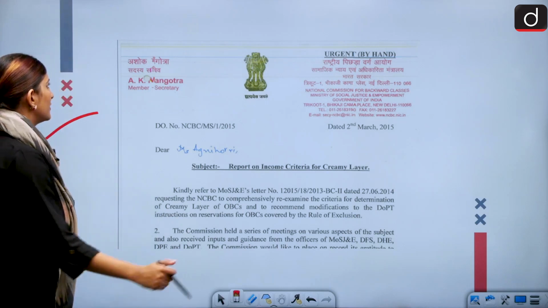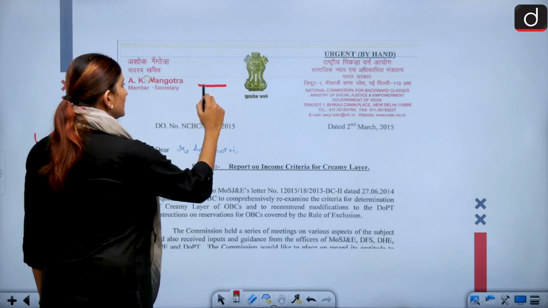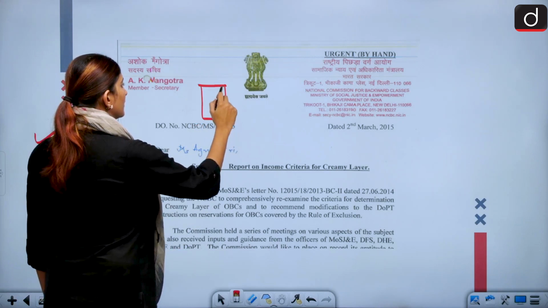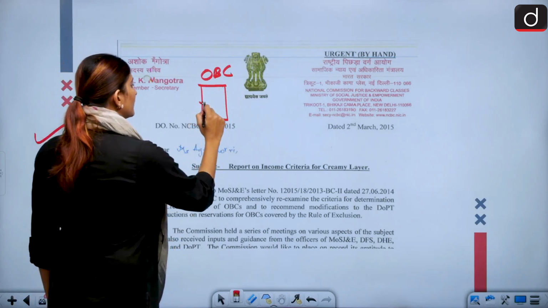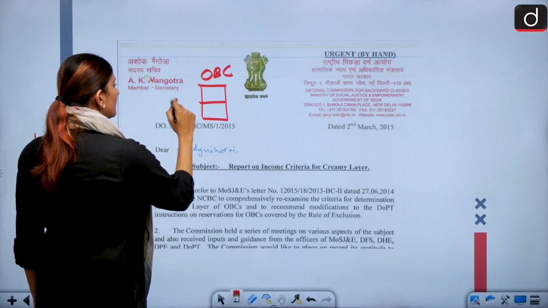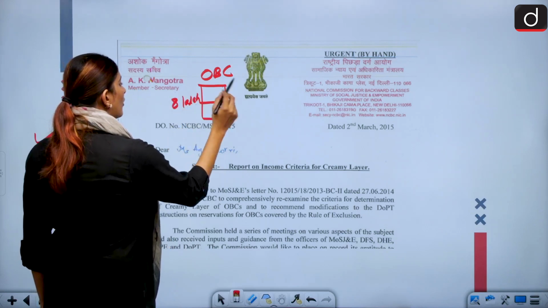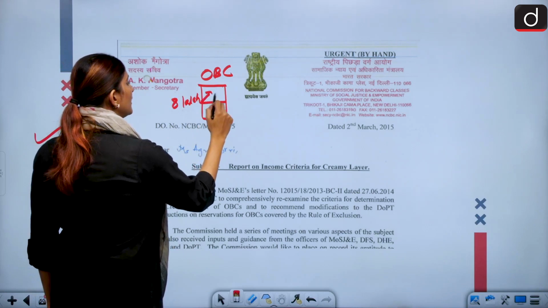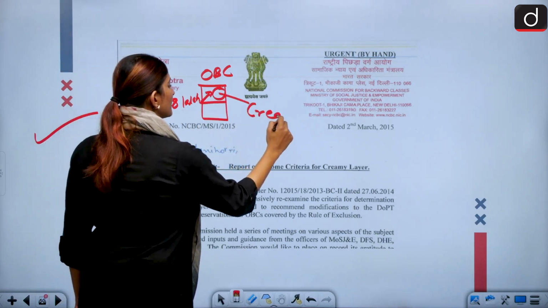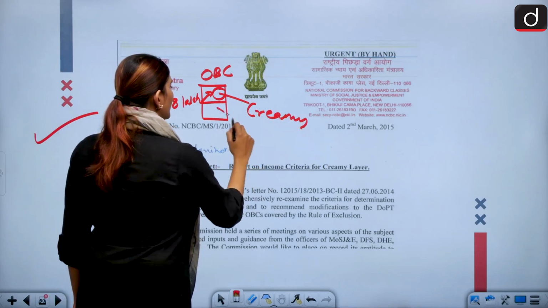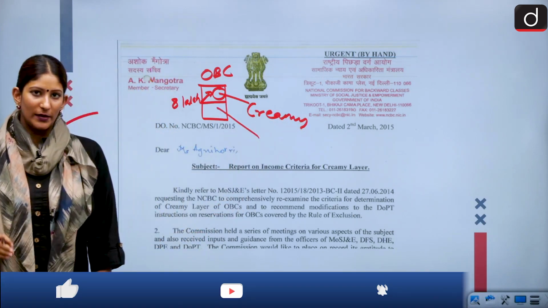Here I am drawing this. This is the entire OBC, this box, and this is the threshold. If a person or a group of people are earning above 8 lakh, these are the creamy layers, and those below them are the non-creamy layer.